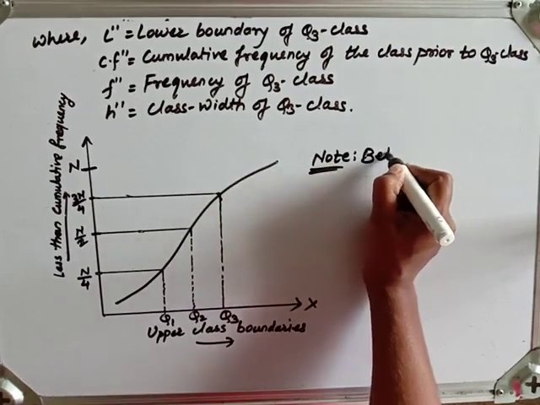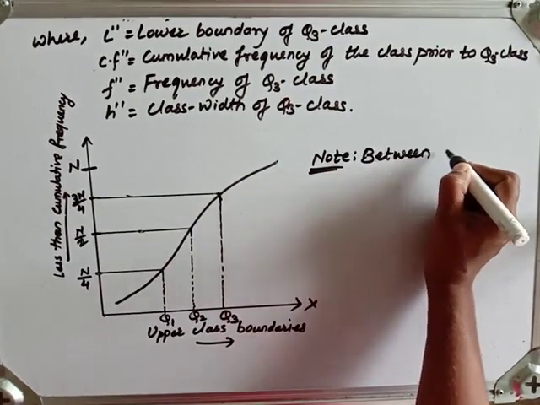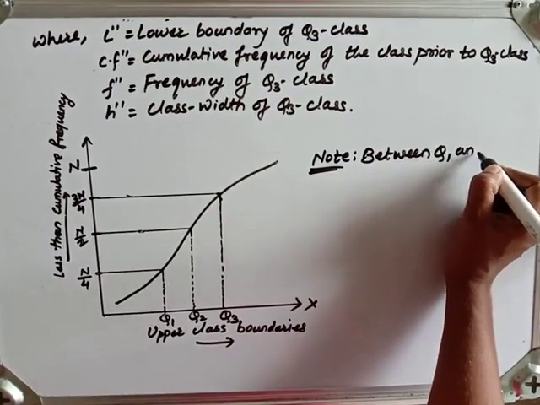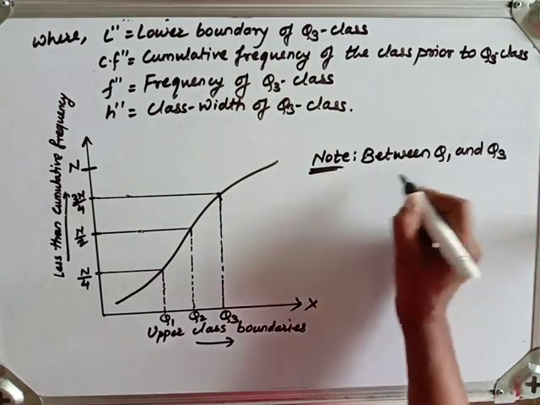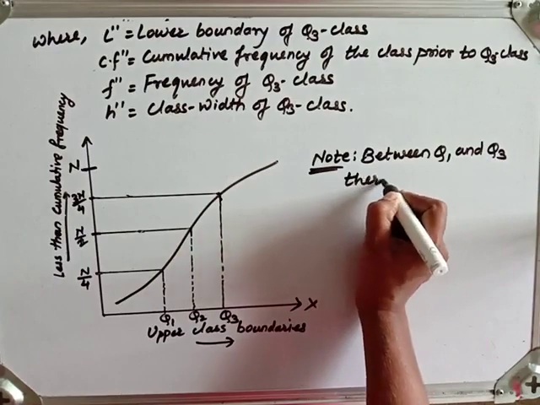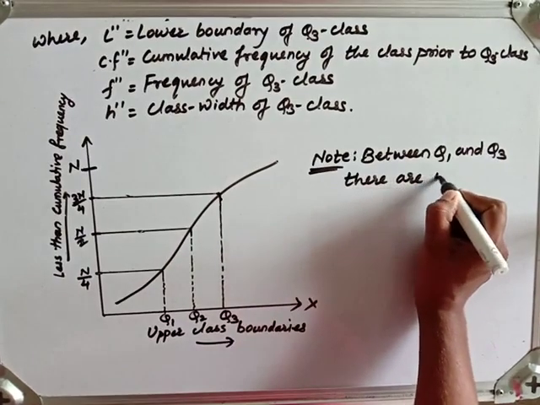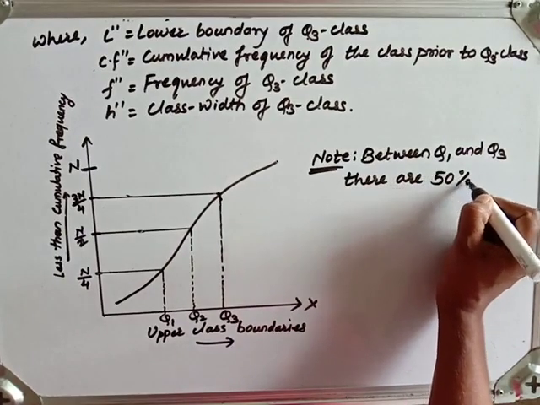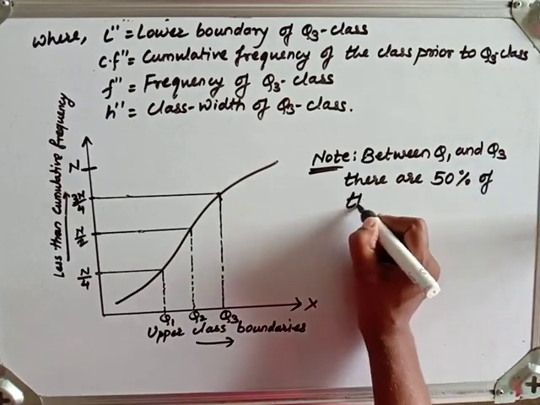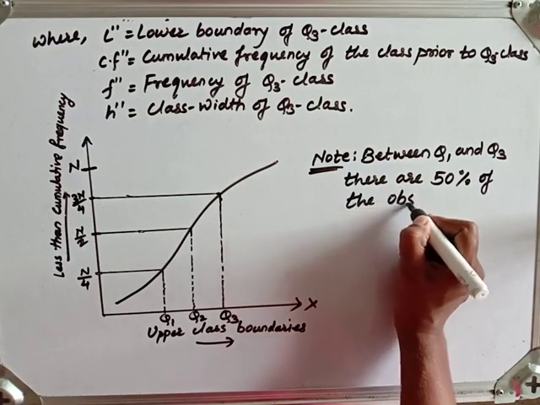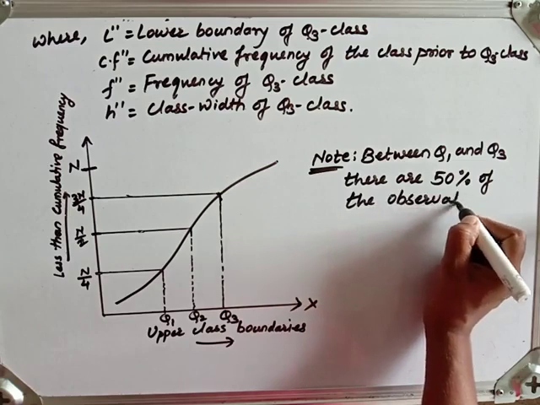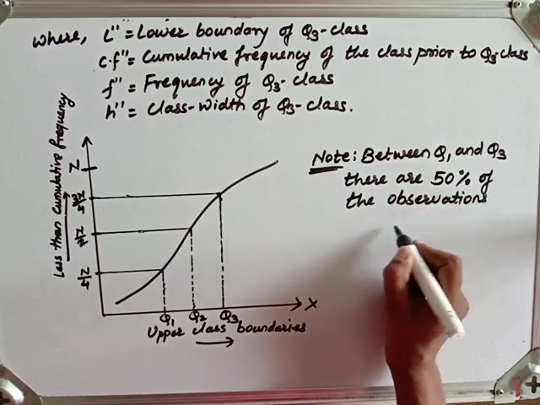Between Q1 and Q3 there are 50% of the observations.